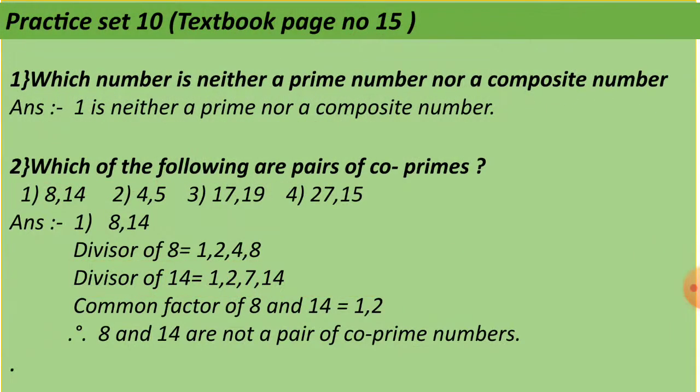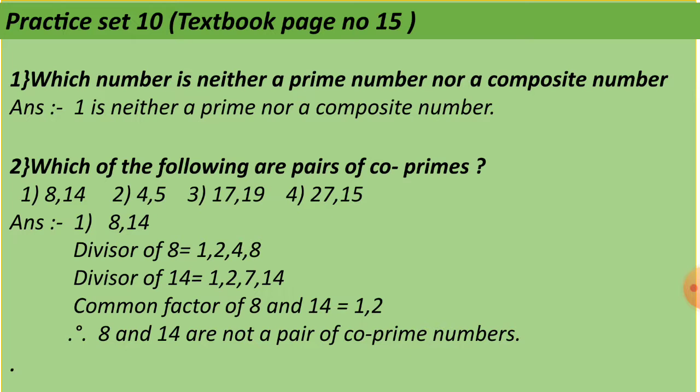Now let us solve practice set 10, textbook page number 15. First question, which number is neither a prime number nor a composite number? The answer is 1 is neither a prime nor a composite number.